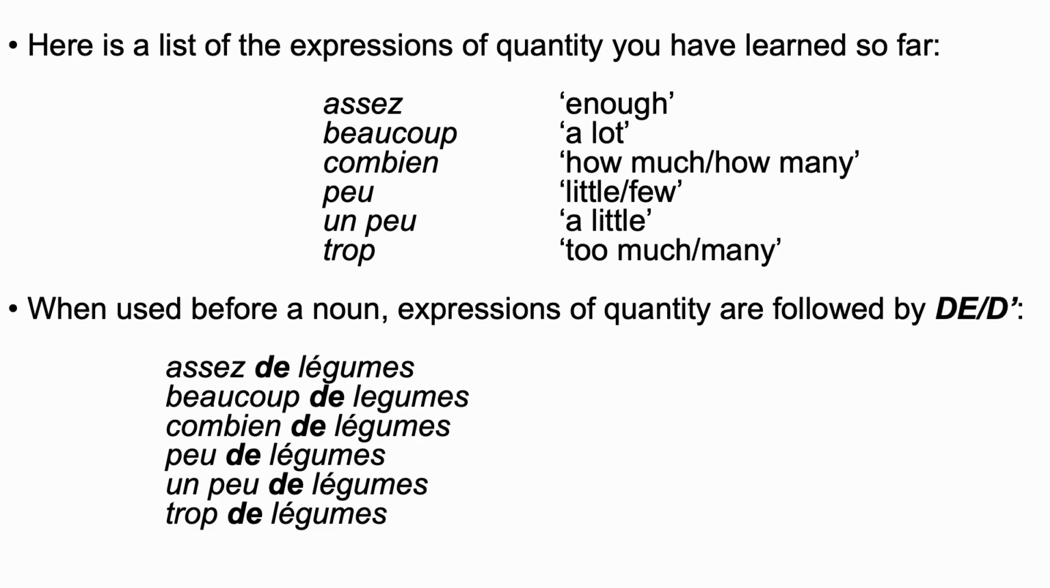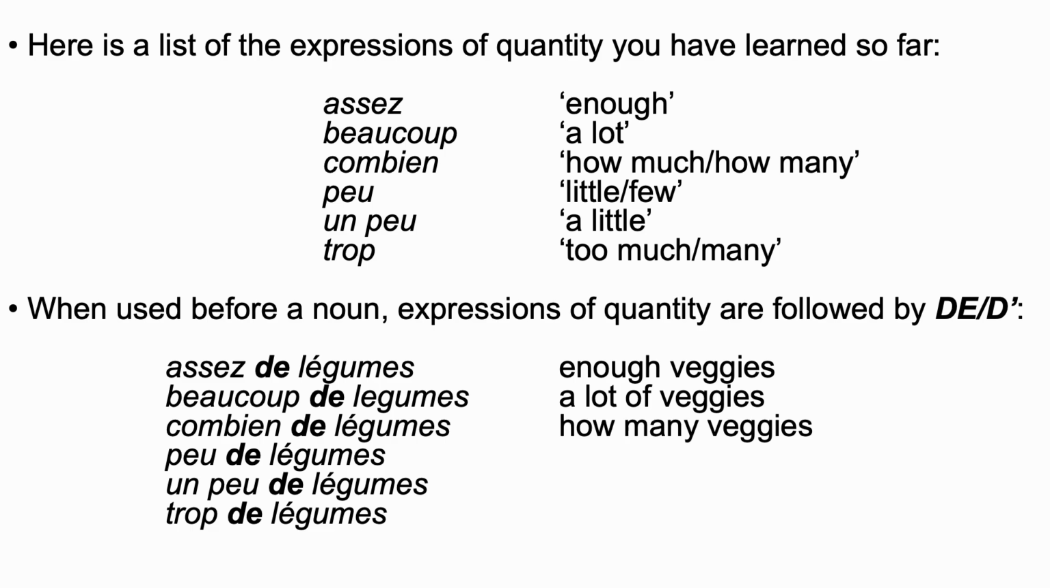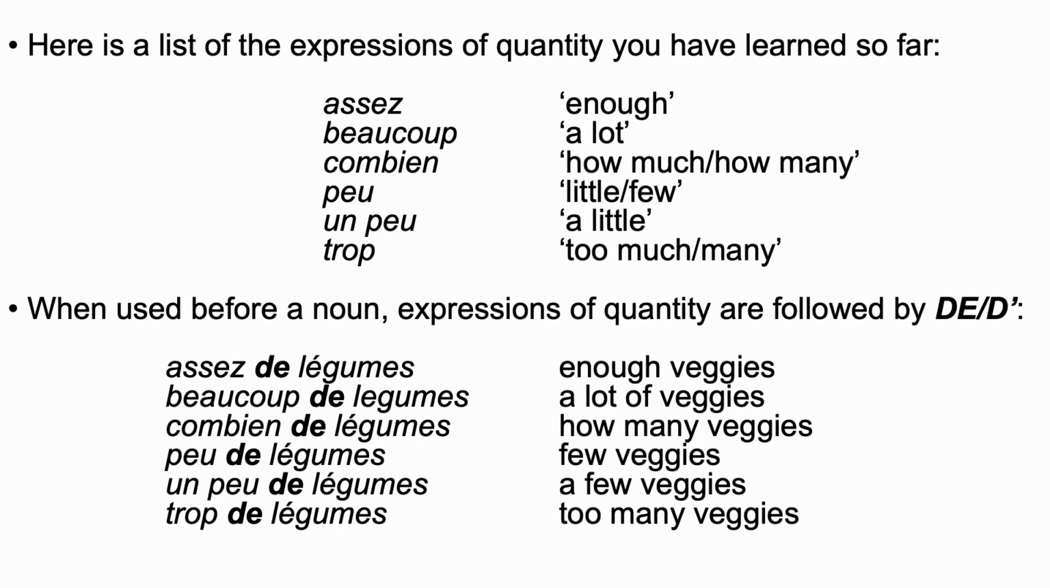Assez de légumes means enough veggies. Beaucoup de légumes means a lot of veggies. Combien de légumes means how many veggies. Peu de légumes means a few veggies. Trop de légumes means too many veggies.